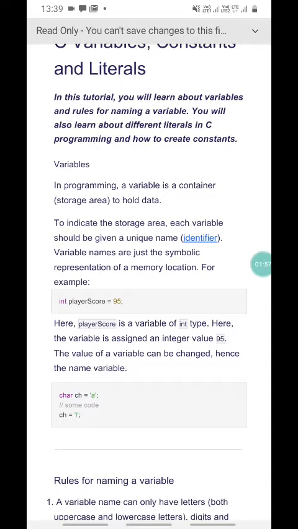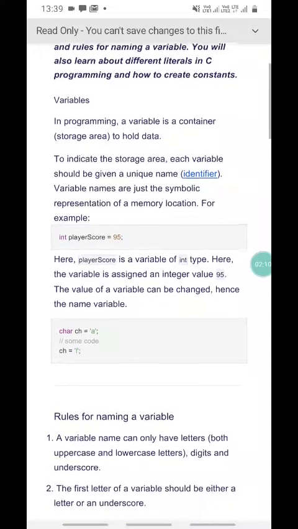Here playerScore is a variable of int type, and it is assigned the integer value 95. The value of a variable can be changed, hence the name variable.